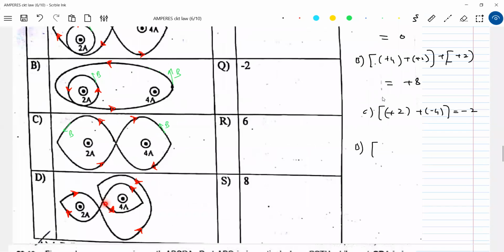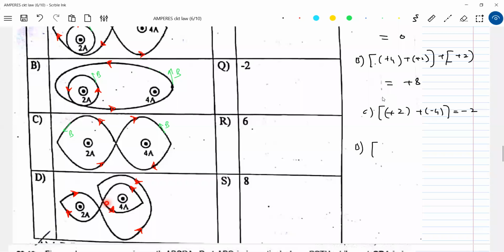This particular loop. Then I'll come like this. This will encounter minus 2. So plus 4 minus 2. Then I'll come like this. Plus 4 minus 2 plus 4. Plus 4 only. This 2 ampere will not contribute for this loop. Will I agree? Because this 2 ampere will lie outside this loop.